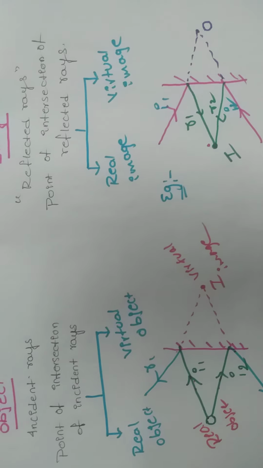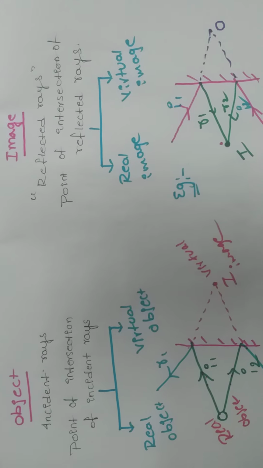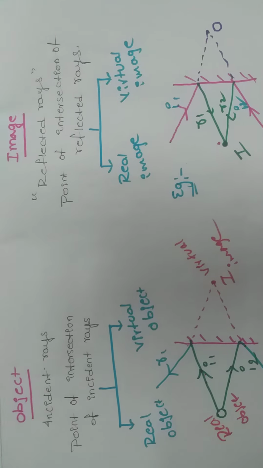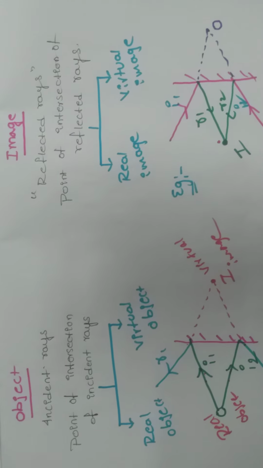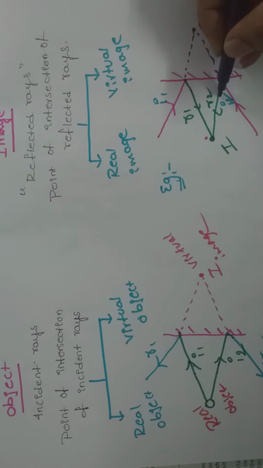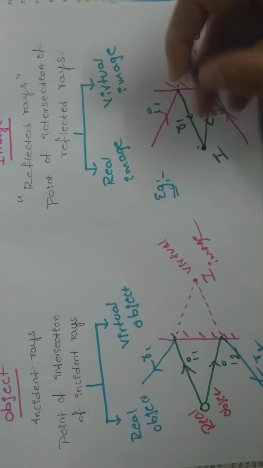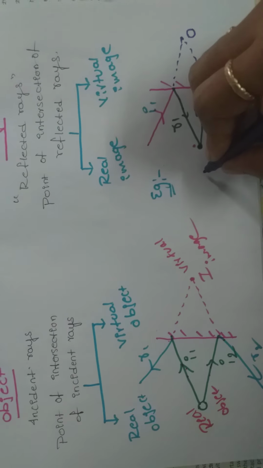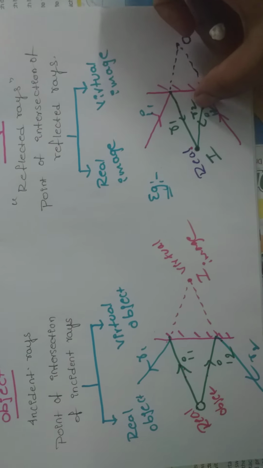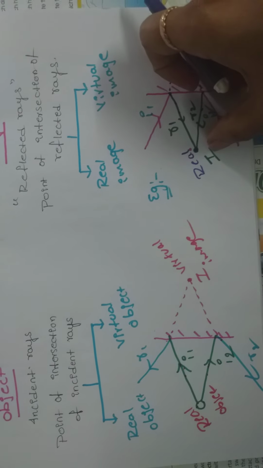So clearly we have an idea. Incident rays in the sense objects and reflected rays in the sense images. But in the second diagram, how can you say it is a real object or virtual object and real image or virtual image? Here also very simple. These two are real reflected rays. Where the point real reflected rays are meeting, there we are getting real images. So real reflected rays, real image.